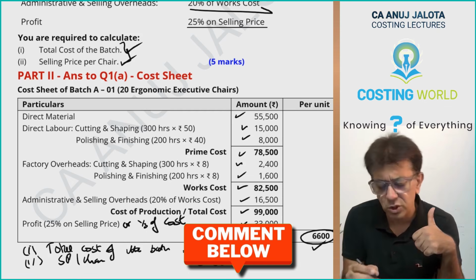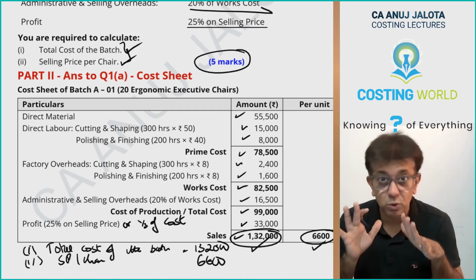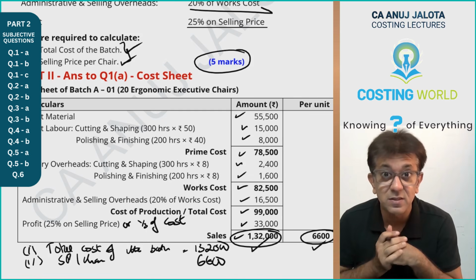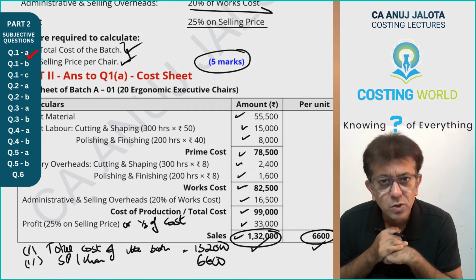Okay, easy question, 5 marks question. You should have got these 5 marks. In any case, this is supposed to be a compulsory question, no? So you should have got this. Okay, done.